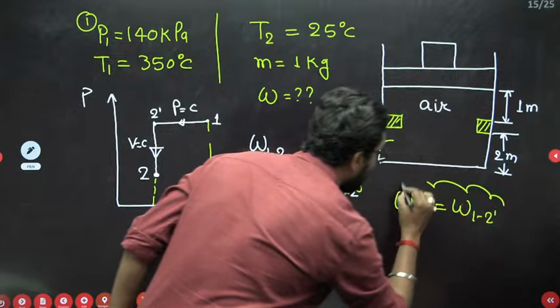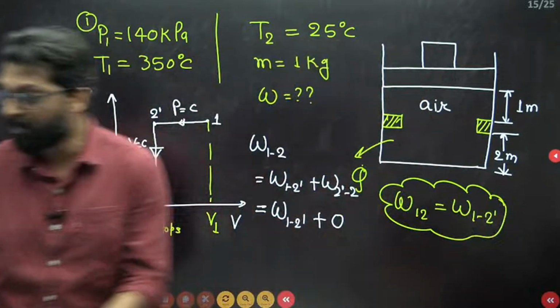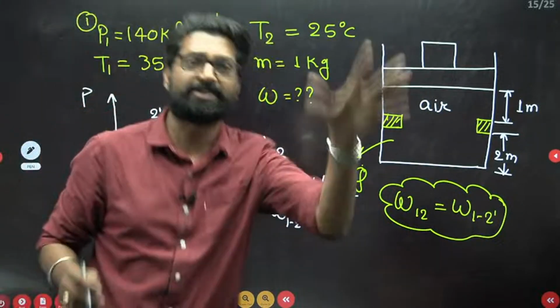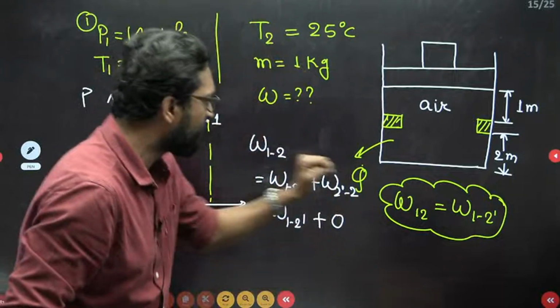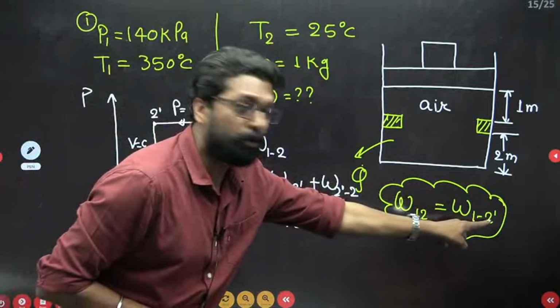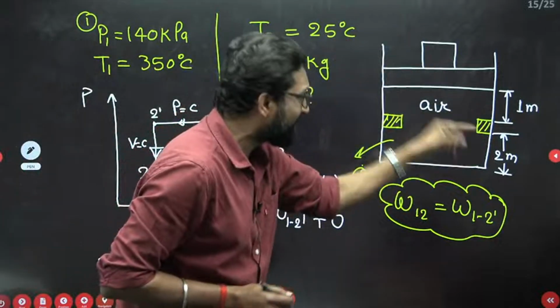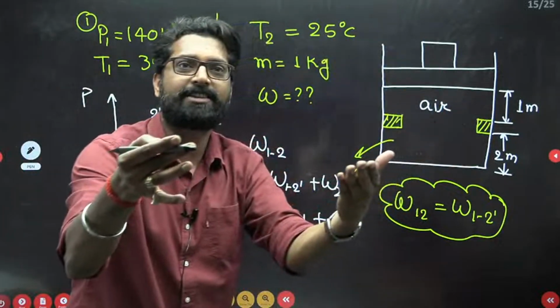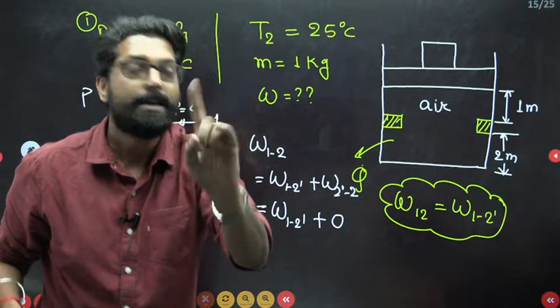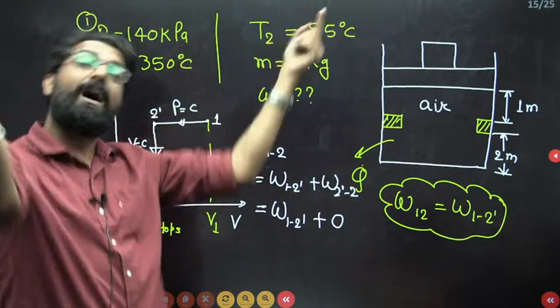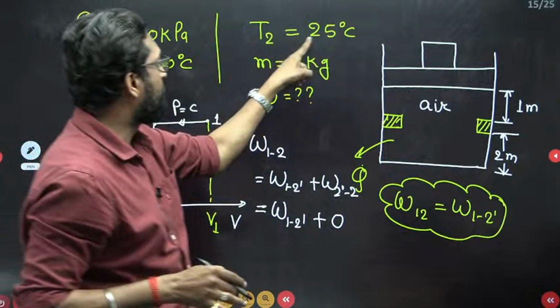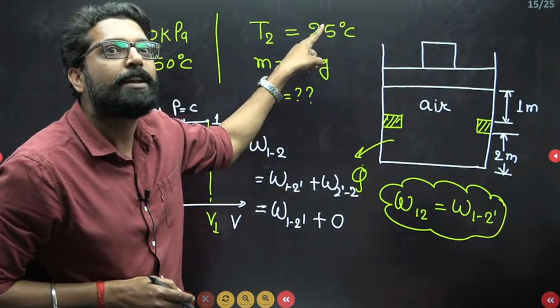Now, my dear, there is one very big mistake that 90% of students make. What is that mistake? Sir, at 2 dash the piston just touches the stop. At the point it just touches the stop, what is the system temperature? They didn't give that. They are giving the final temperature. So this is not the final temperature.